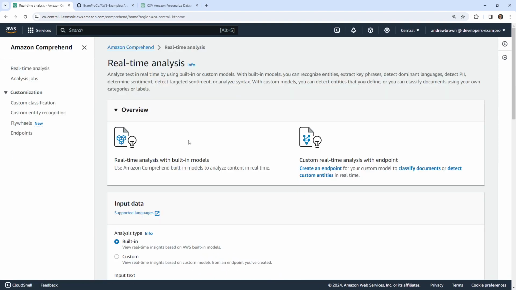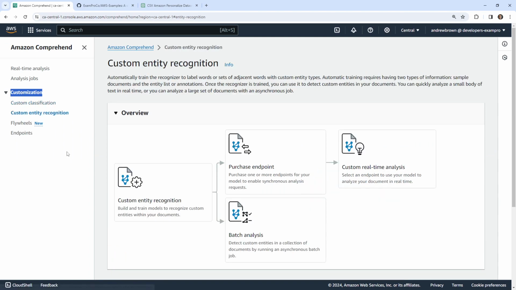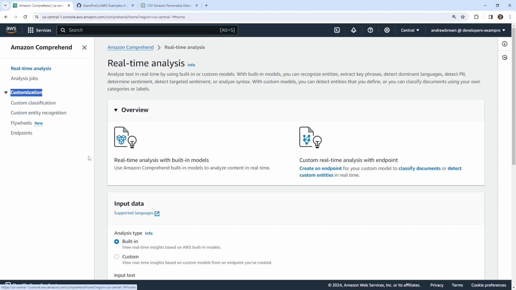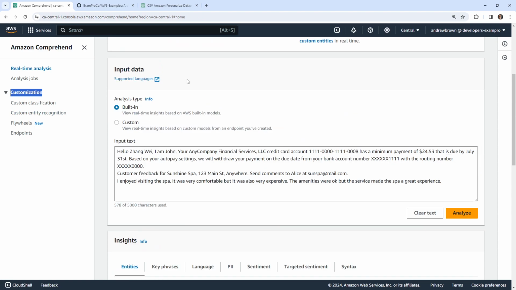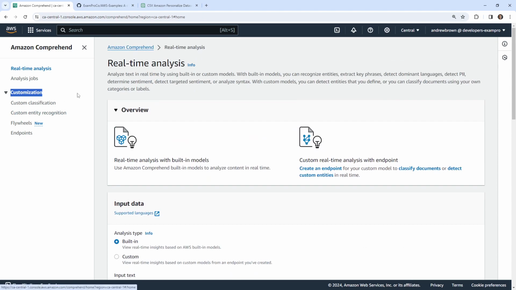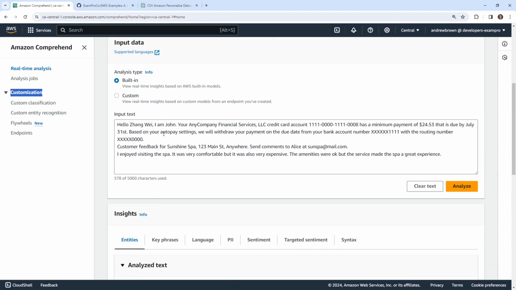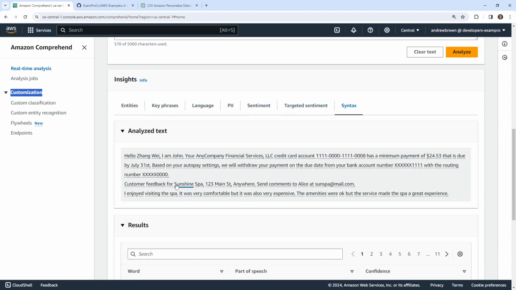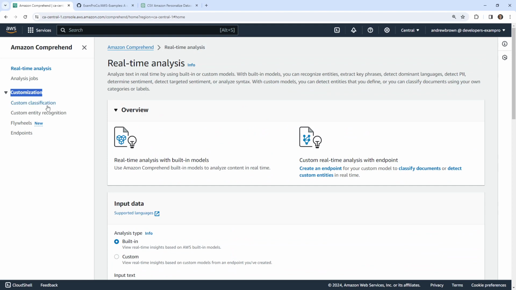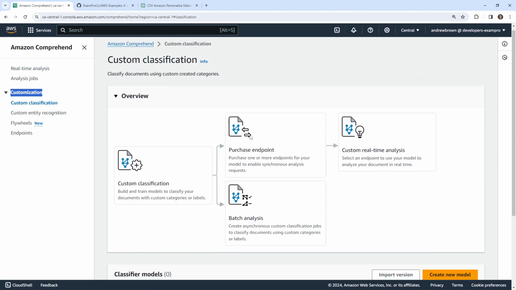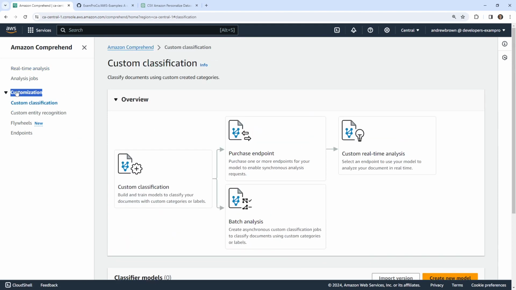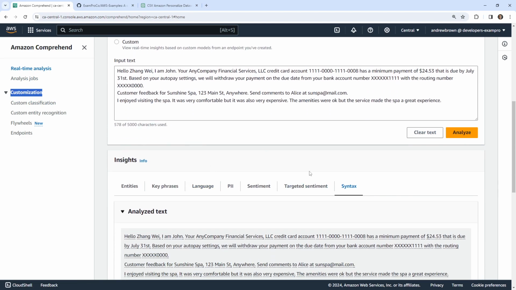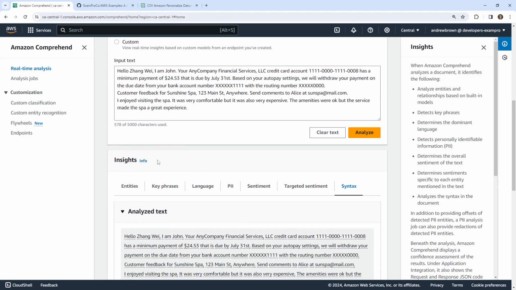I'm going to go ahead and launch Comprehend. We'll just take a look at some of the examples they have. I think they have some here, maybe. Yeah, down below in the real-time analysis, you see we have some text and it's showing you what it is highlighting for all these different scenarios. You can do custom classification, which is not what we're going to do in this video. We're just going to utilize some of these existing insights libraries or whatever you want to call them.